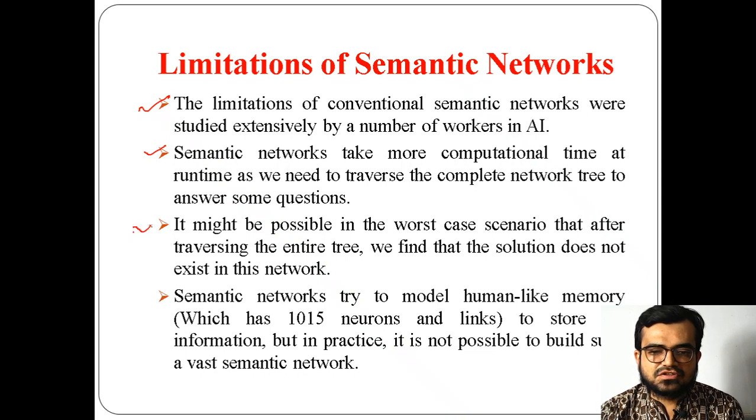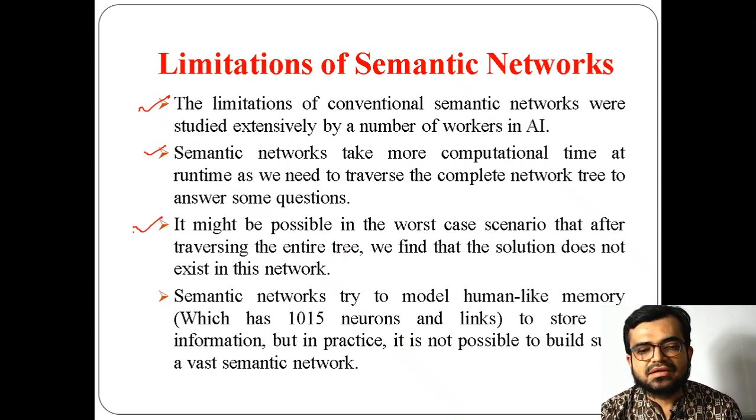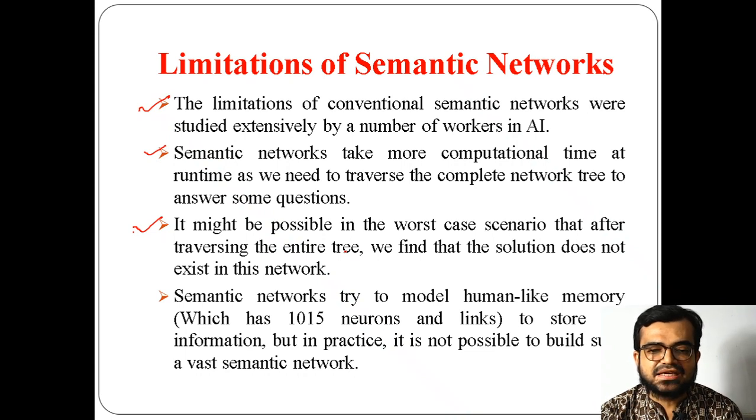And it might be possible in the worst case that even after performing the traversal, that means visiting the complete tree, you may not get the solution you require or intended for the search operation. Also, the problem here is that this network has been formulated like human memory, right?